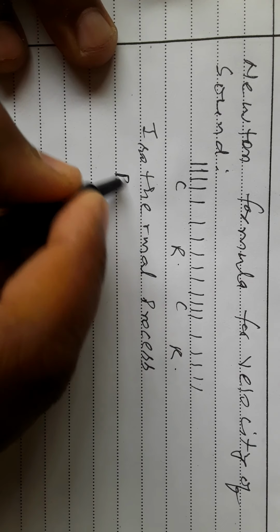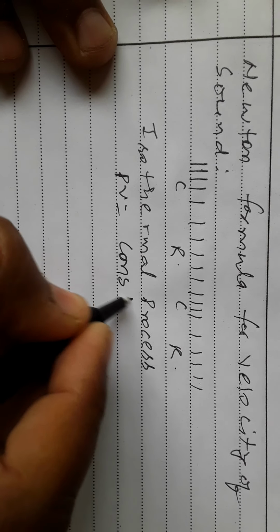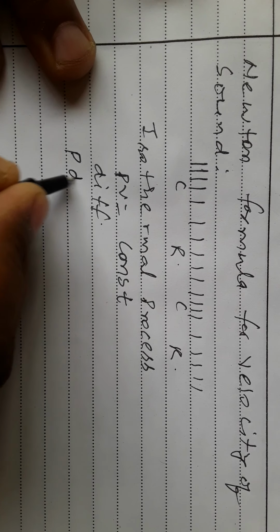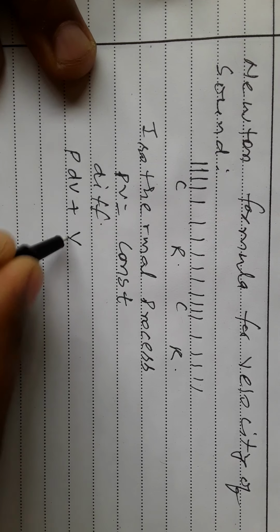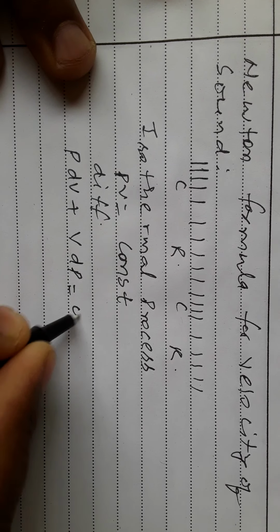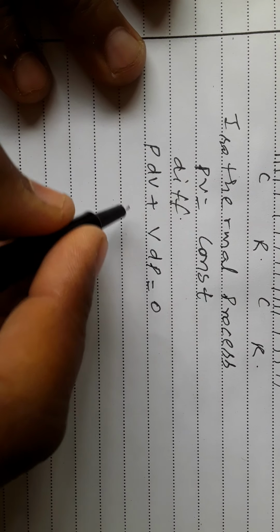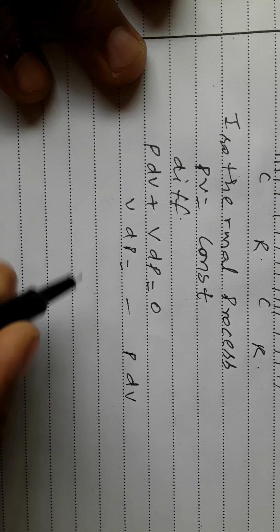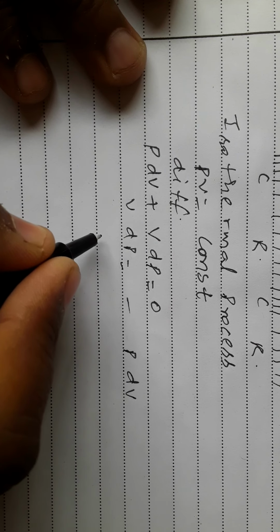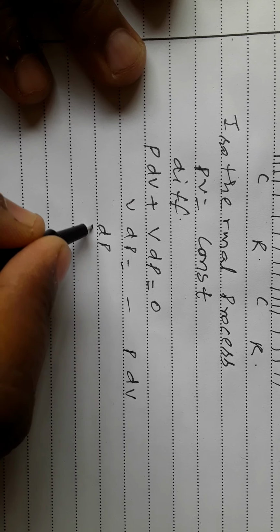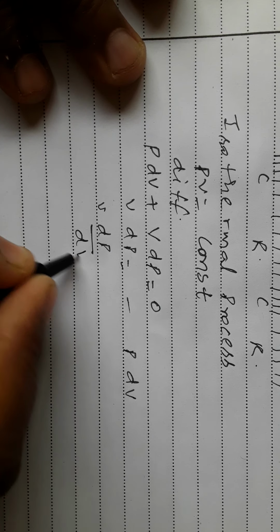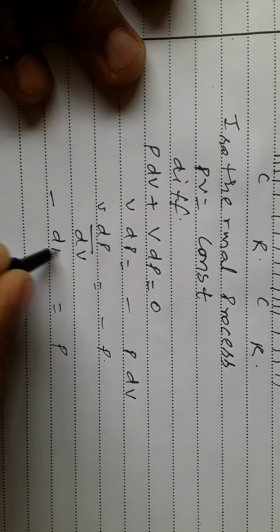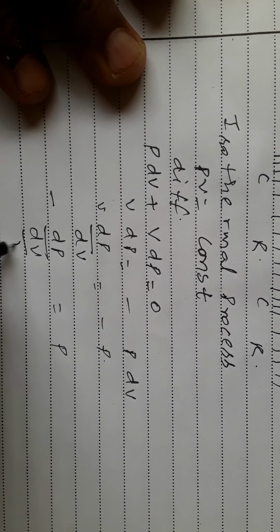We know that for isothermal process PV is equal to constant. Now we can differentiate both pressure and volume. Keeping P constant, we differentiate dV, plus keeping V constant, we differentiate P, and this is equal to 0. Or we can write V dP is equal to minus P dV. Now we can write dP divided by dV is equal to minus P, or P is equal to minus dP divided by dV upon V.